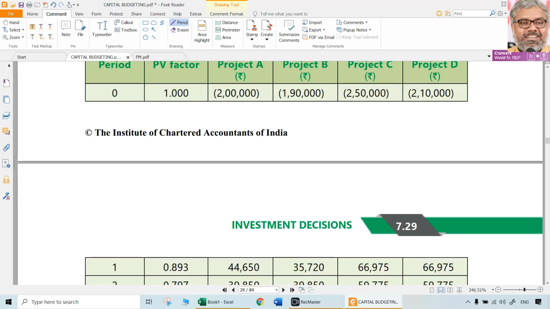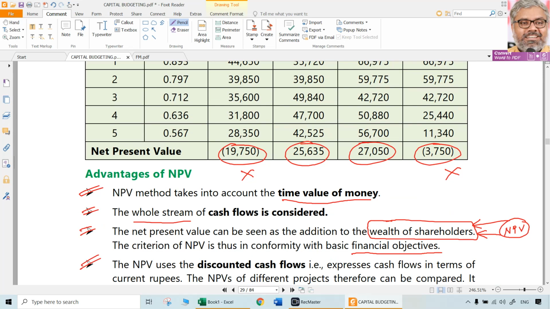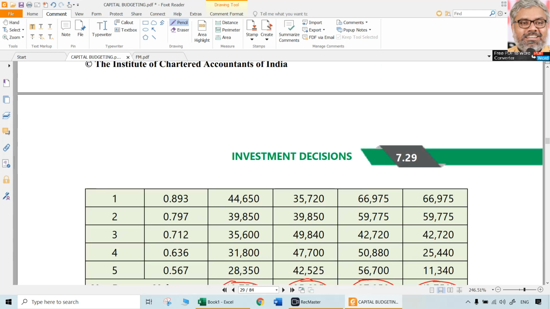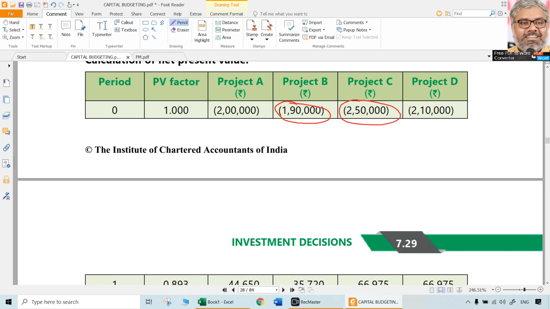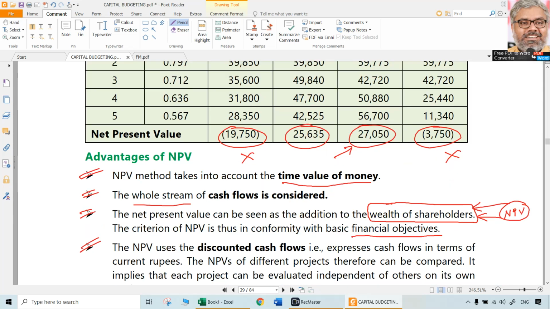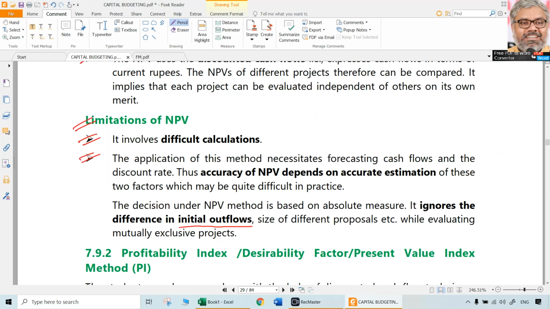Project B has an outflow of only 1,90,000 in the initial stages. Project C has a 2,50,000 outflow. But still, if these projects are mutually exclusive, we'll go with project C because it is giving more NPV. We are not considering the initial cash outlay because we are thinking that capital is abundant. But in reality, it may not be abundant. There may be situations of capital rationing.